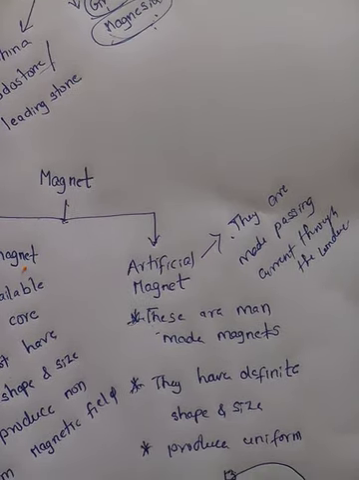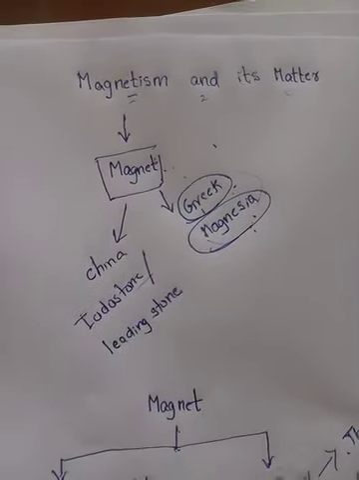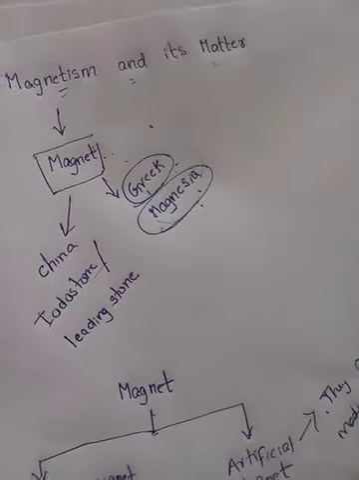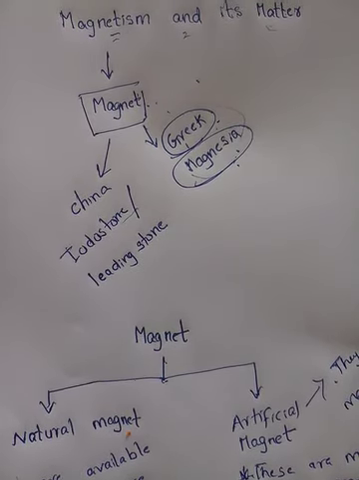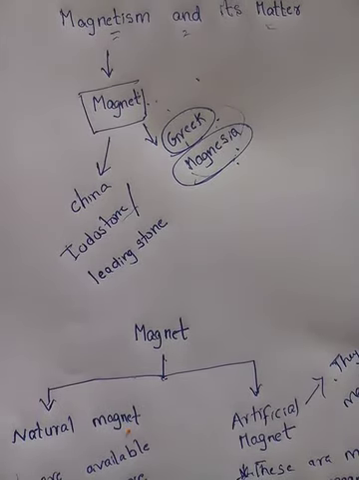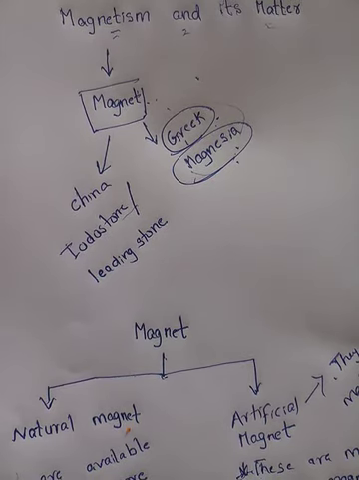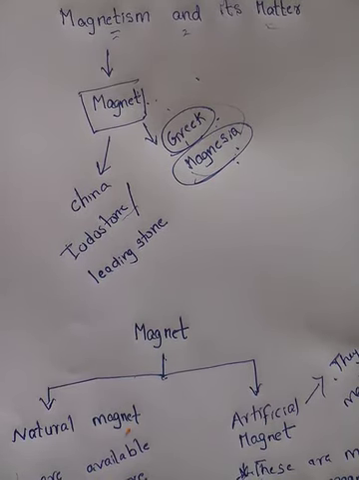So this is about what? Magnet. What is a magnet? It is a substance which has the property of attraction and direction. At first it was found in Greece, in a village called Magnesia. That's why it is called a magnet.